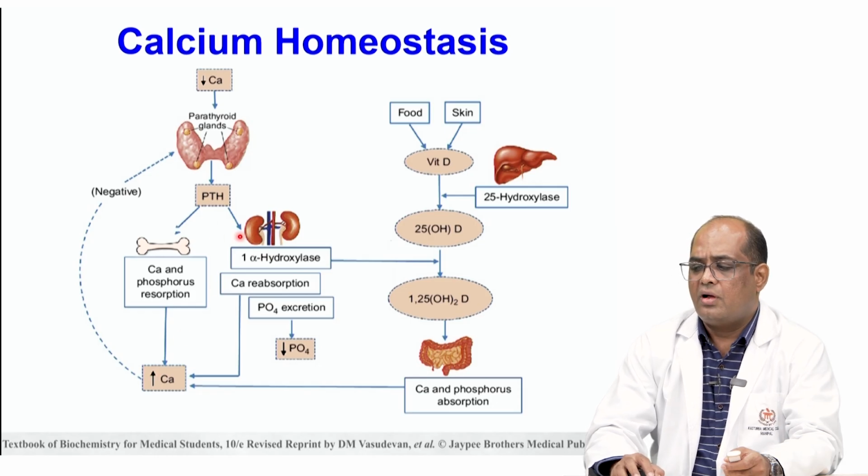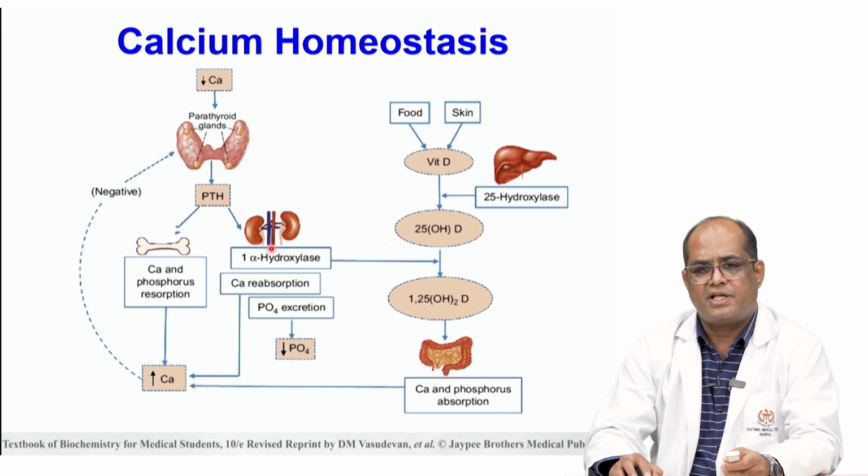Parathyroid hormone stimulates the 1-alpha hydroxylase enzyme that is present in the kidney, and this enzyme helps to convert 25-hydroxycholecalciferol into 1,25-dihydroxycholecalciferol, that is the calcitriol. It is also known as calcitriol, which is the active form of vitamin D.